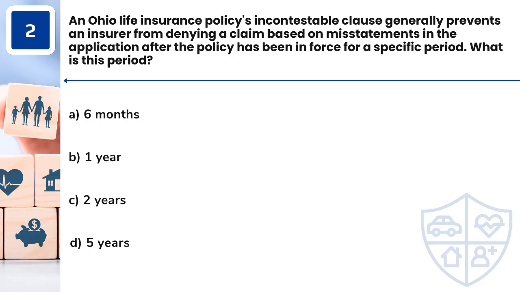Question 2. An Ohio life insurance policy's incontestable clause generally prevents an insurer from denying a claim based on misstatements in the application after the policy has been in force for a specific period. What is this period? A. 6 months. B. 1 year. C. 2 years. D. 5 years.